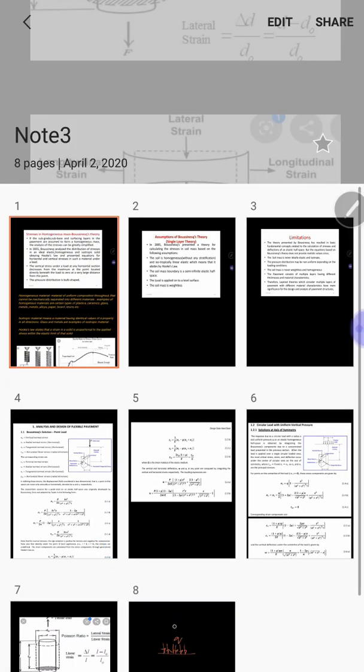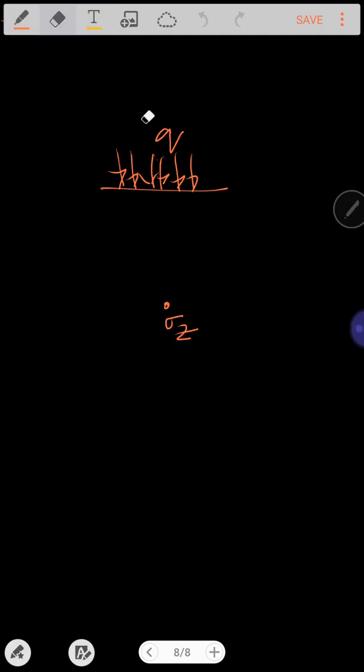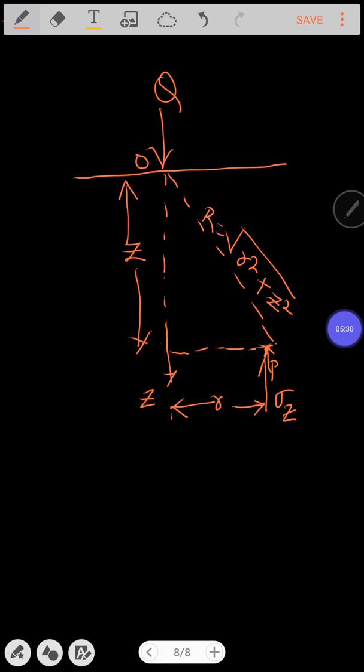Now, let us see this particular figure which shows a load Q acting at point O on the surface of a semi-infinite solid. This is considered to be a semi-infinite solid.